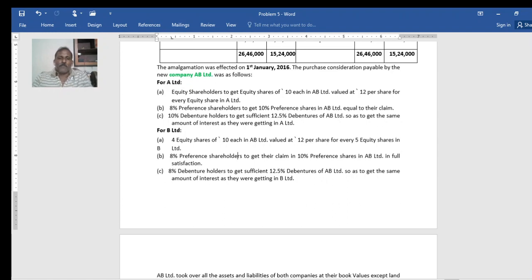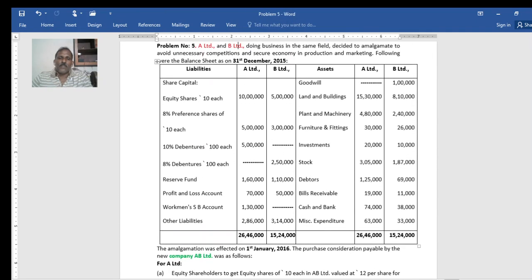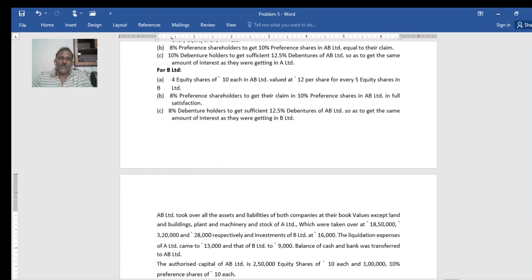Then 8% preference shareholders get 10% preference shares. See, this is a percentage; it does not make any difference here for the purpose of purchase consideration. Preference shares in AB Limited equal to their claim. As you know, their claim is 5 lakh. So 5 lakh goes to the purchase consideration, as 5 lakh worth of new preference shares. Then 10% debenture holders get sufficient 12.5% debentures of AB Limited so as to get the same amount of interest as they were getting in A Limited.